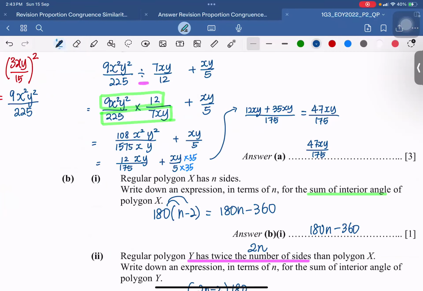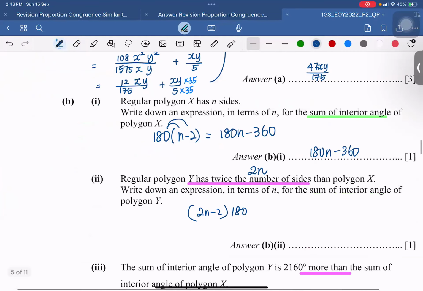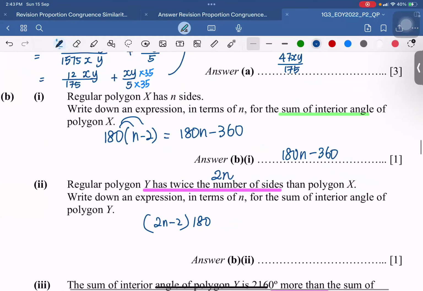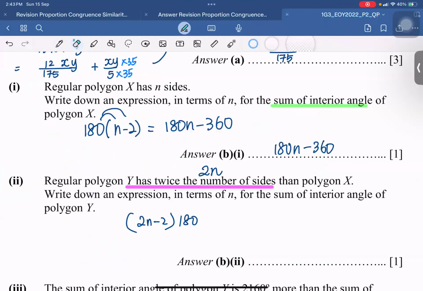Okay, all right. Then now we move on to the next part. This polygon has twice the number of sides. When you have twice the number of sides, it means the number of sides originally is n. Now it becomes 2n. Right? So using the same formula, it is 2n minus 2 times 180. I'm going to write 180 in front so that it's a proper expression. And I'm still going to expand it out. So I'll get 360n.